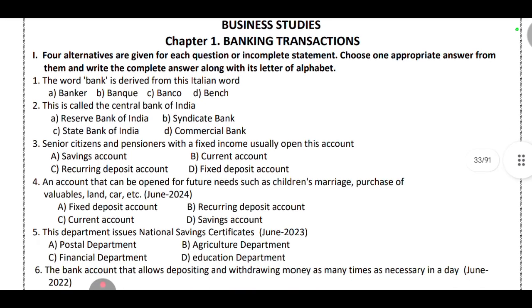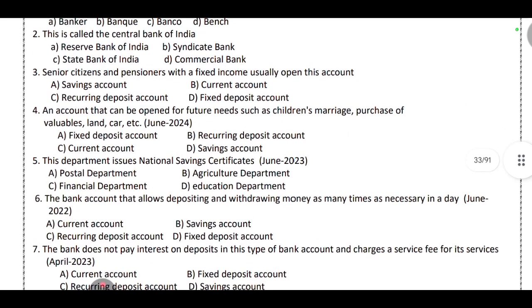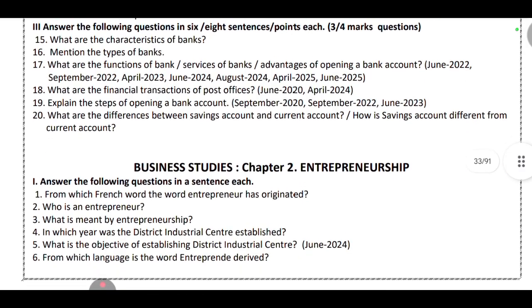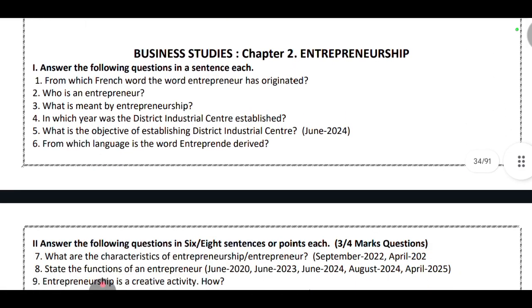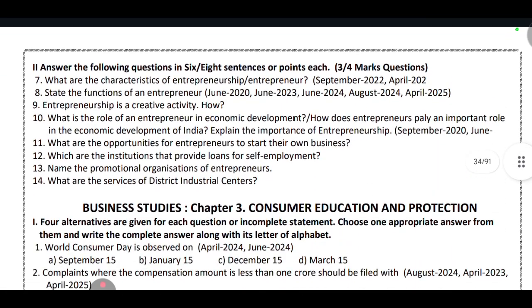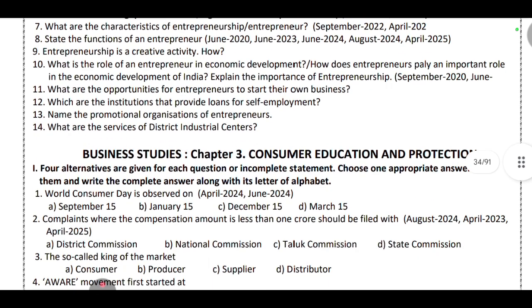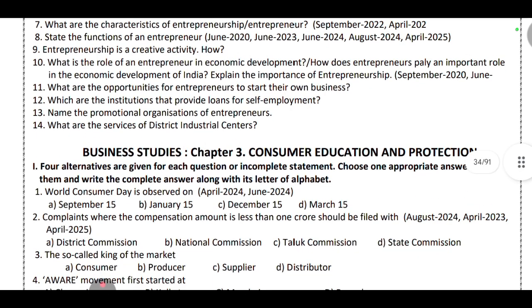So this is the first chapter, banking transactions. These are the MCQs to that, and these are 1 mark questions, and these are 3 to 4 marks questions. Chapter 2, entrepreneurship. So these are the important questions. This question was asked in 2020, 2023, 2024, April 2024 and April 2025. This question is very important: state the functions of entrepreneur. This question is very important.